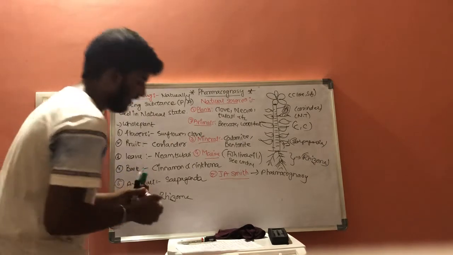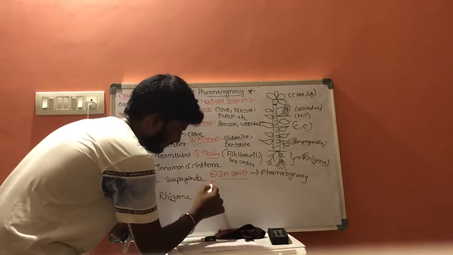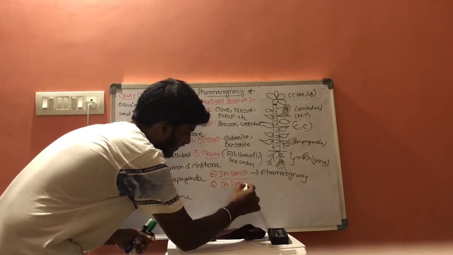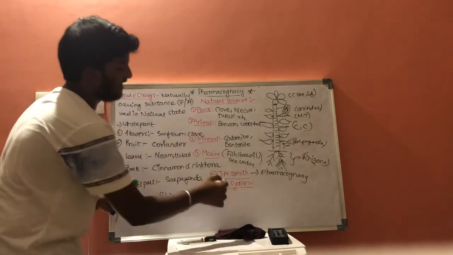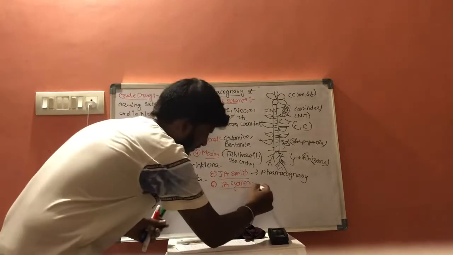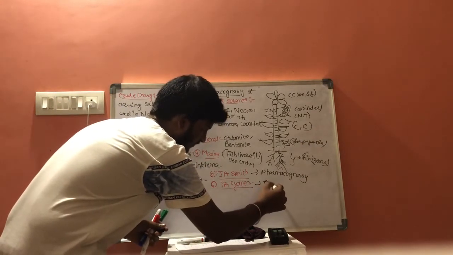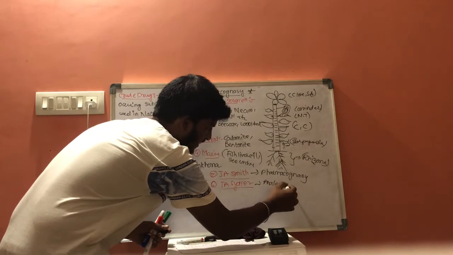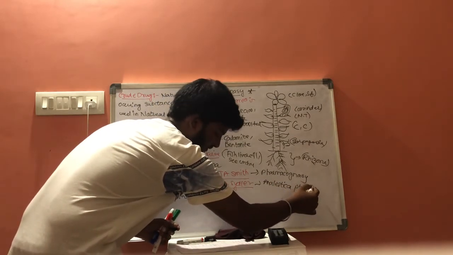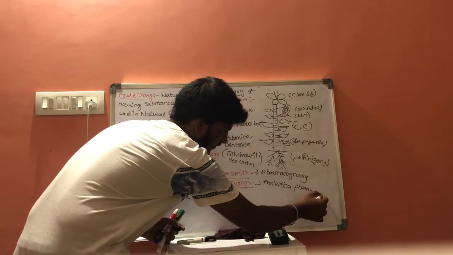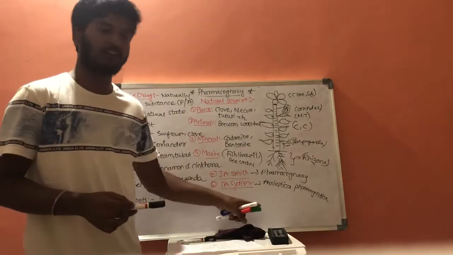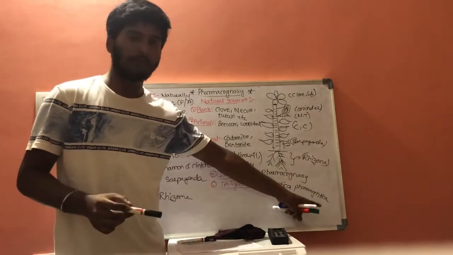And the next scientist, J.A. Schmidt. J.A. Schmidt is the scientist who wrote the book called Analecta Pharmacognostica.